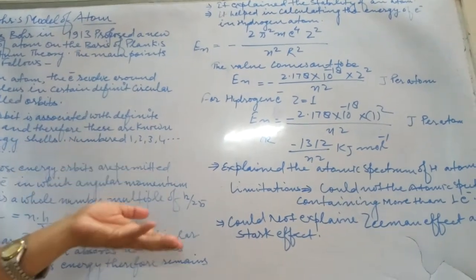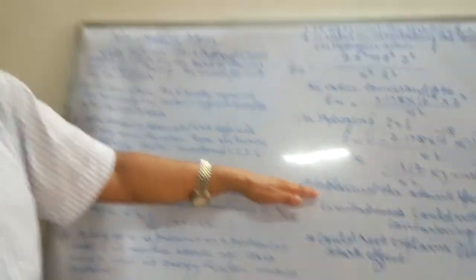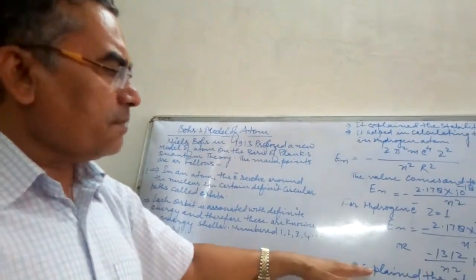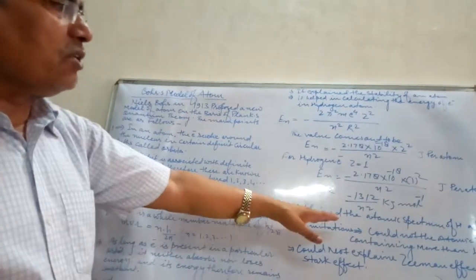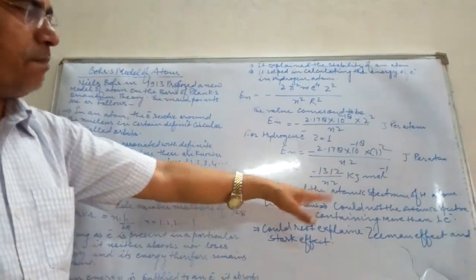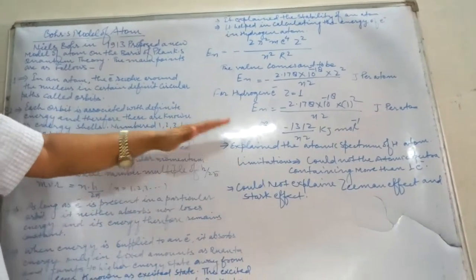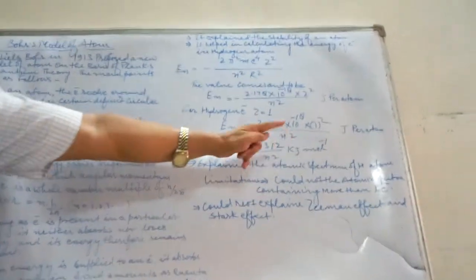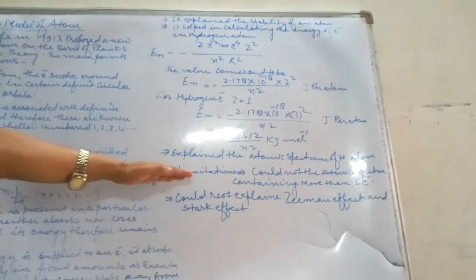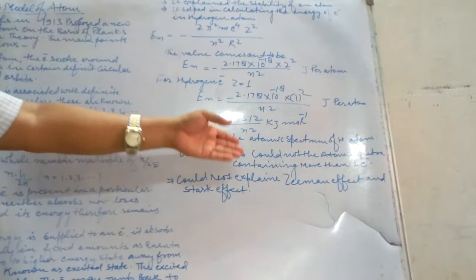So children, you go through all these discussions, but there are some limitations of Bohr's model of an atom. So you also go through those limitations. Bohr's model of atom explained the atomic spectrum of hydrogen atom, but could not explain the atomic spectrum containing more than one electron. Means although it explained the atomic spectrum of hydrogen atom because it contains only one electron, it couldn't explain the atomic spectrum containing more than one electron.